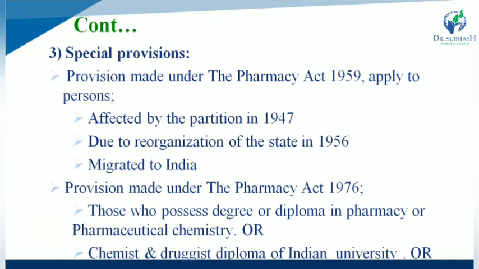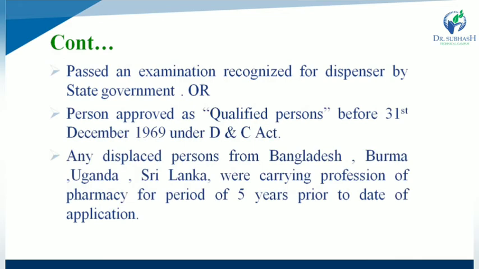Next, the provisions made under the Pharmacy Act 1976. According to 1976, what type of qualification is required? Those who possess a degree or diploma in pharmacy or pharmaceutical chemistry, or a chemist and druggist diploma of an Indian university. Another option is passing an examination recognized for dispensers by a state government. Any person who passed the examination recognized for dispensers by any state government.